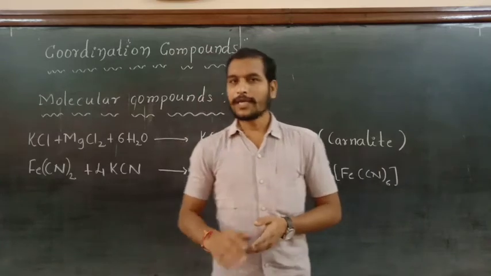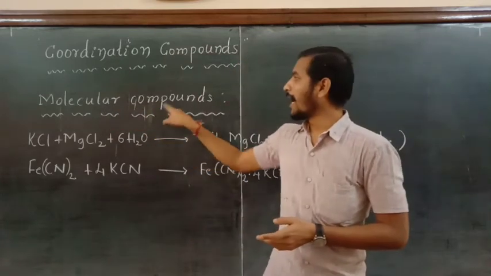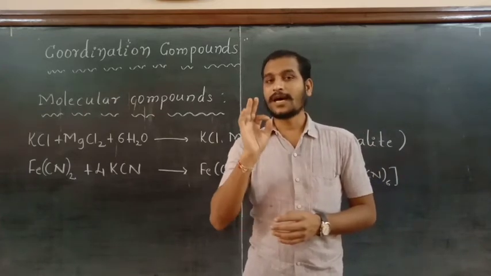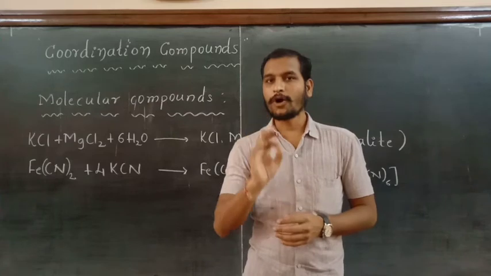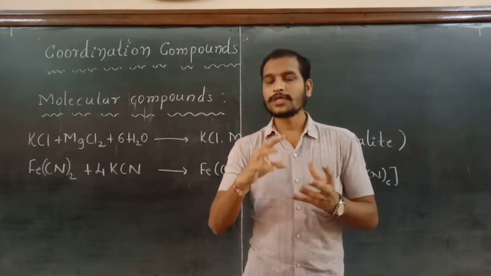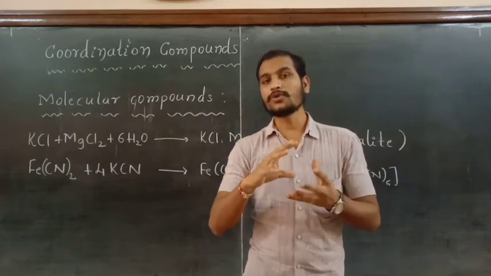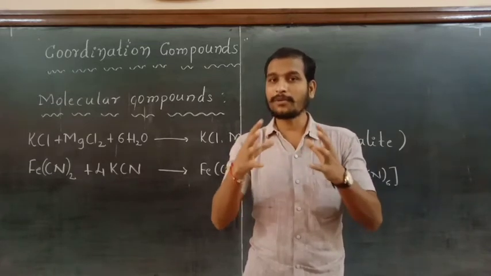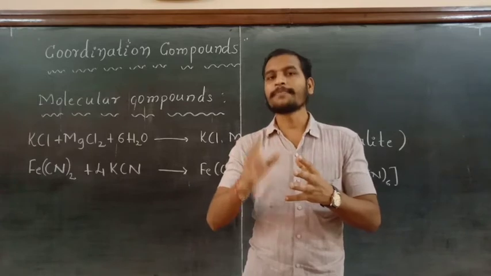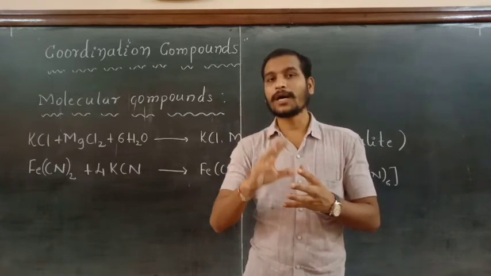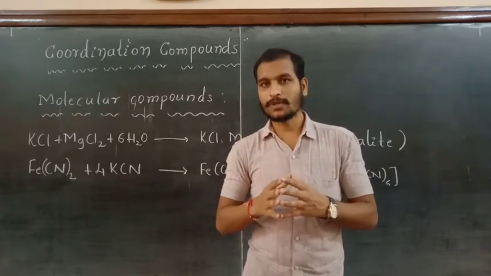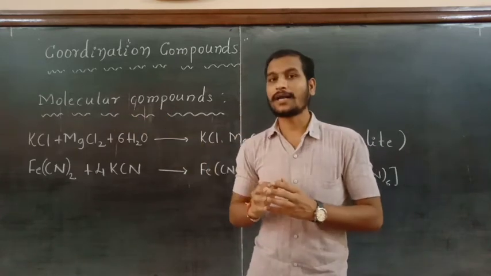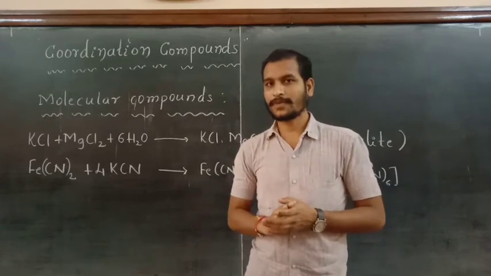These can be defined as the compounds formed when solutions of two salts are mixed in equal proportions or in stoichiometric ratio to form crystals or a new type of compound. Those compounds are called the molecular compounds or addition compounds.